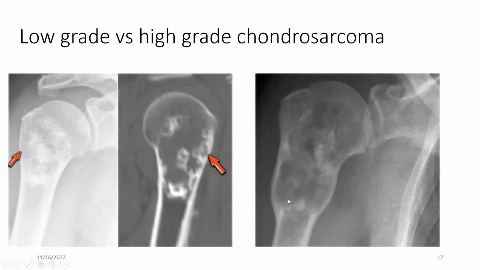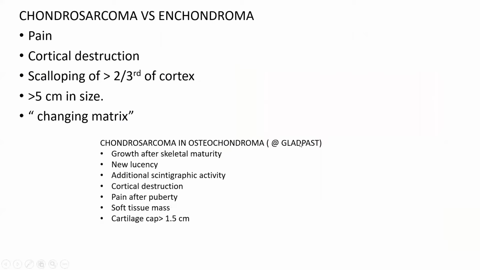Here you can see a lobulated and ill-defined lytic lesion in the proximal humerus. We can appreciate calcifications. So it is a chondroid tumor, a lytic lesion with cortical involvement and expansion. So this is high-grade chondrosarcoma.